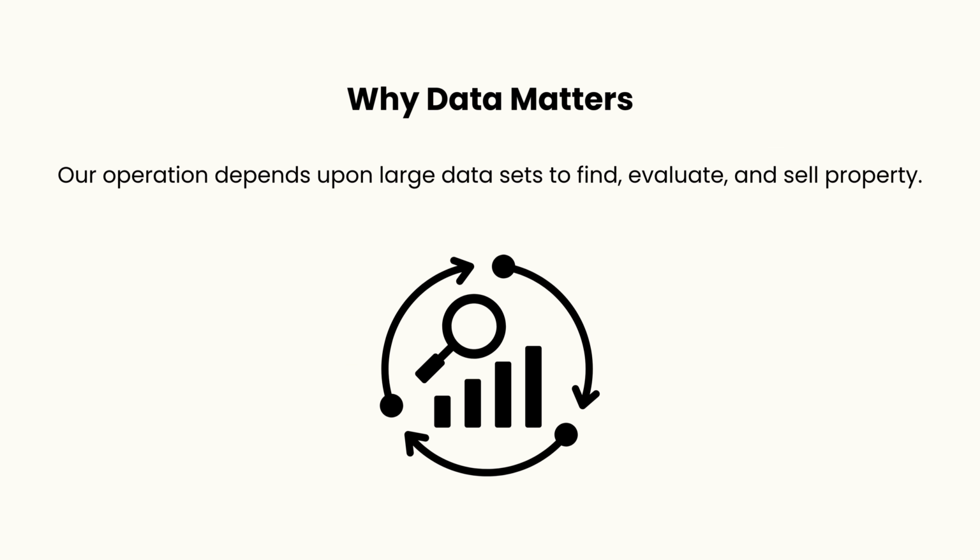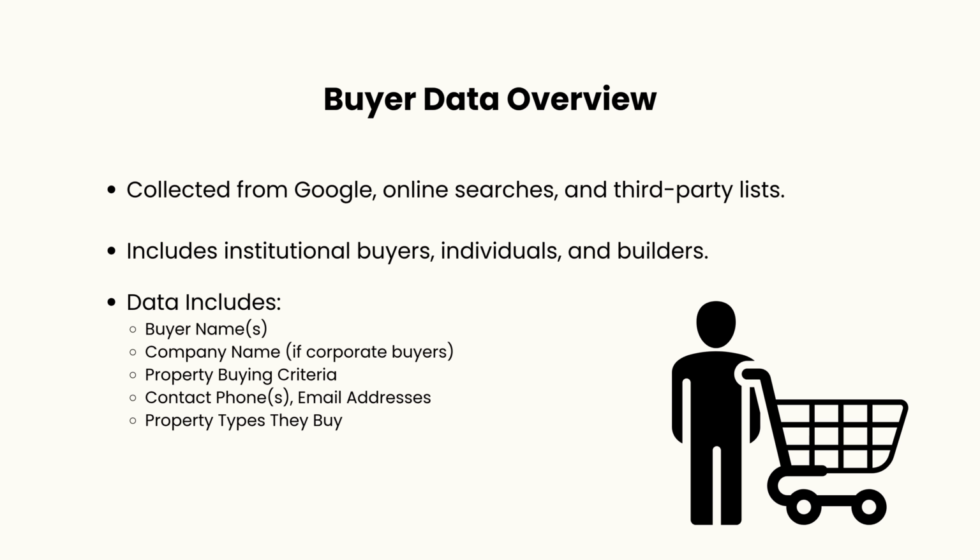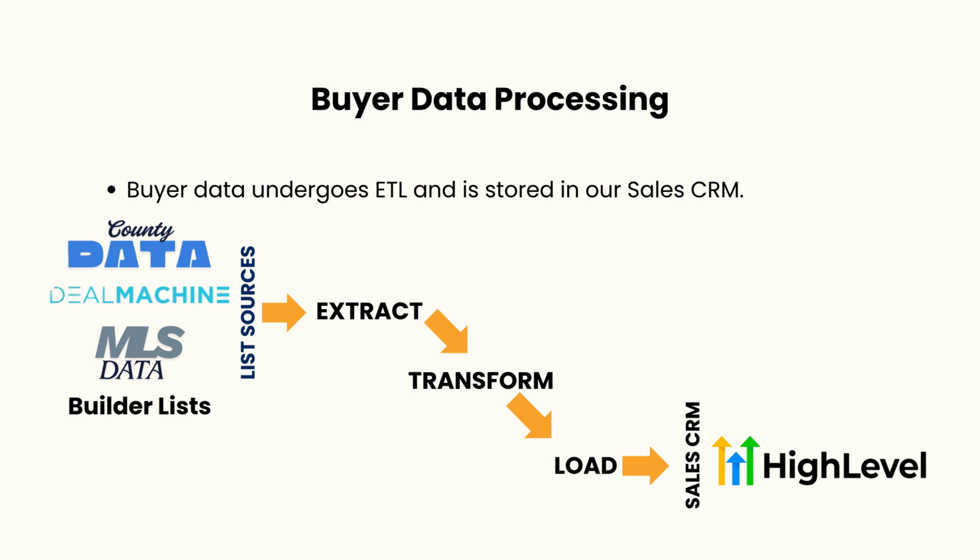Similarly, we collect large data sets from different sources for potential buyers who might be looking to buy these assets. That data is usually scraped from Google or other online search engines, or third-party sites that sell this type of data. This buyer data also has information about builders currently constructing homes. So in this list, we gather information for institutional buyers, individual buyers, and builders. This data also needs to go through its own ETL process before it can be entered into our sales CRM.